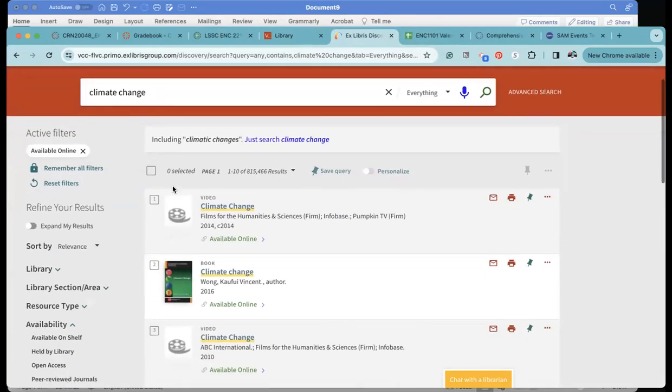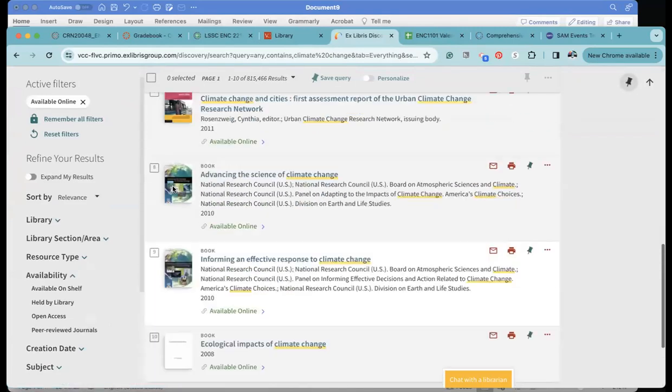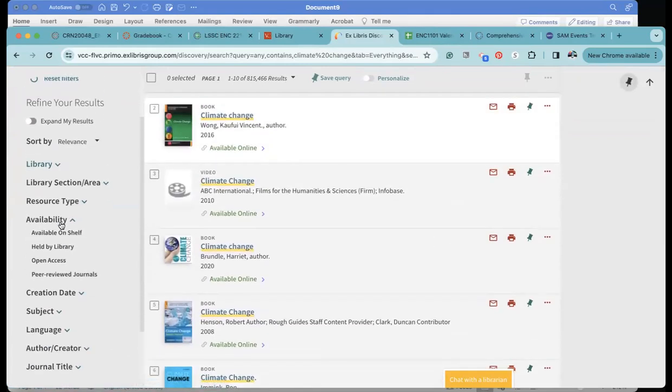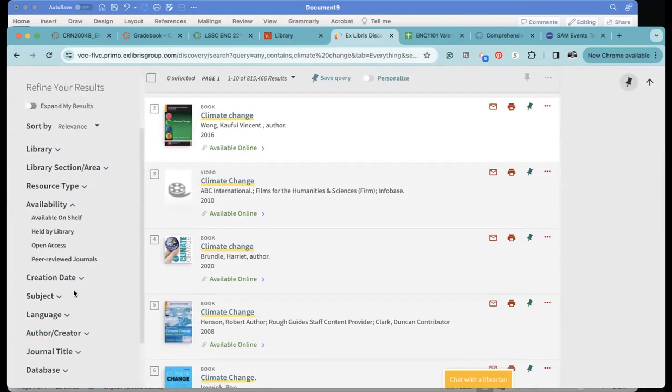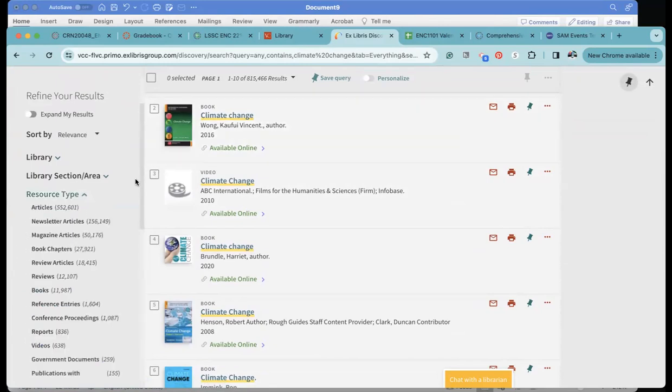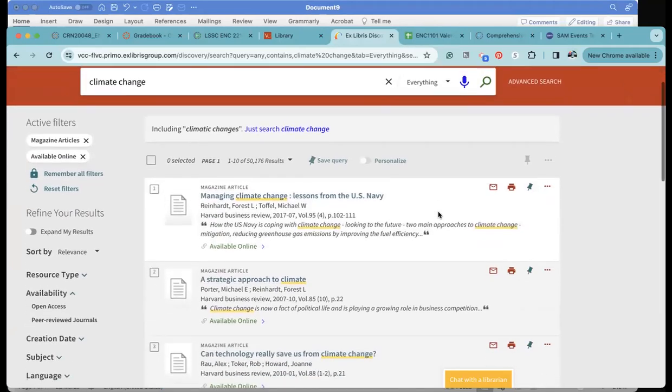Okay, so for articles, let me see if there's any close to the top. They seem to pile all the books and things up there. So I'm going to actually do a little filtering here. So I want, let's say I want magazine articles, because honestly, journals, like hardcore peer review journals, are going to be mostly above our pay grade. So we're gonna look at magazine articles instead.